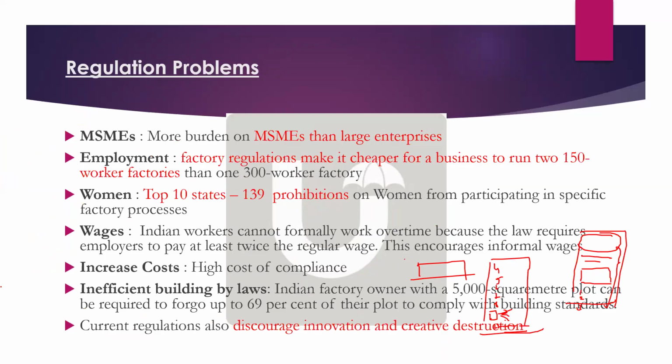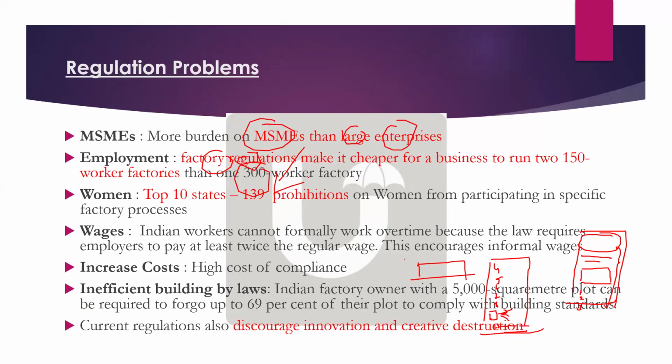Okay. So especially regulations. If you see the biggest industry which is affected by regulations is MSME rather than large enterprises. And employment, if you see, factories regulation makes it cheaper for 150 workers. So when there are 300 workers, what these companies do, they have 150 workers rather than 300. If there is 300, lot of regulations are there on a 300 worker factory.